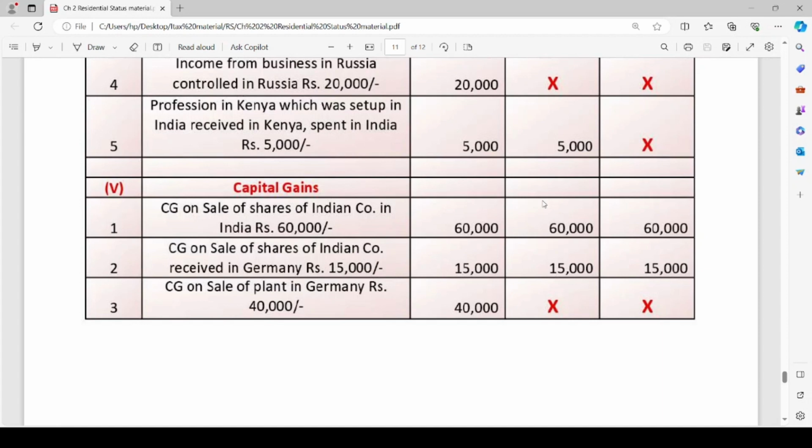The next point, capital gain on sale of plant in Germany, rupees 40,000. The income has arisen outside India. So, it has nothing to do with the taxability in the hands of RNOR or non-resident as per our Indian Income Tax Act. Only such income will be taxable in the hands of ROR.